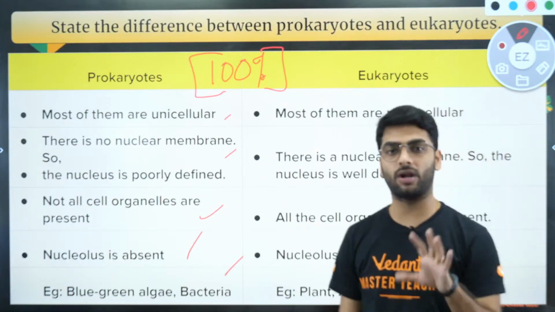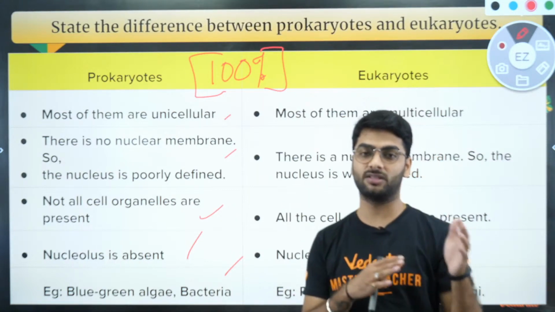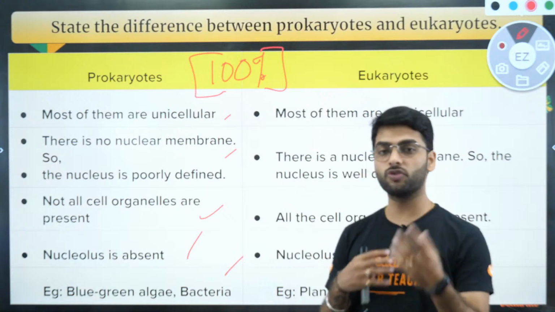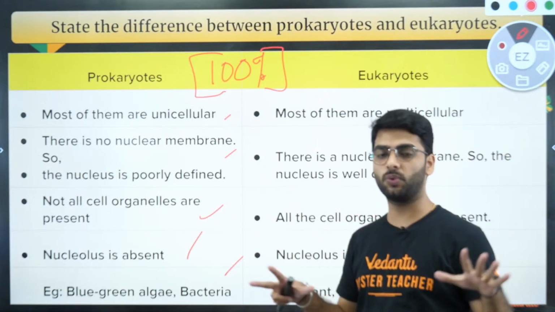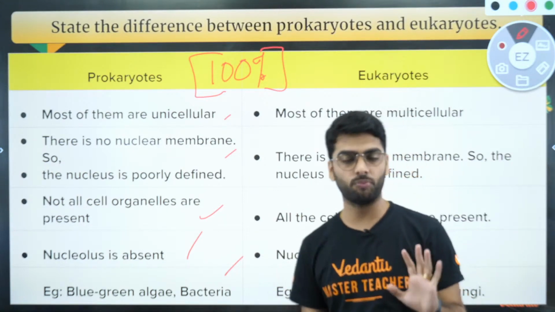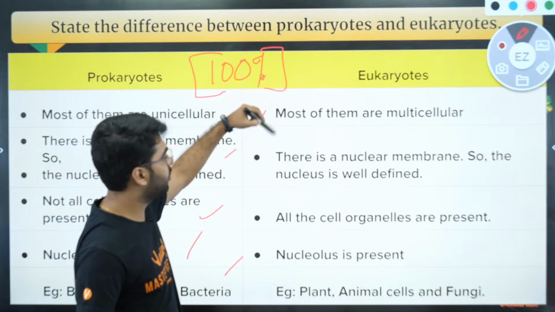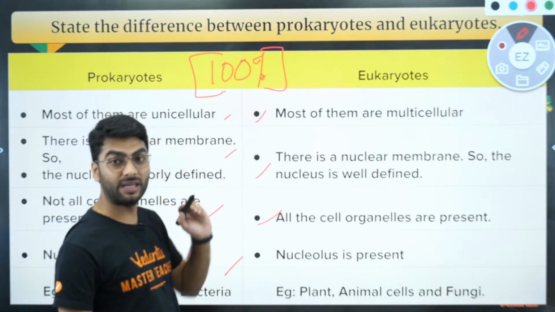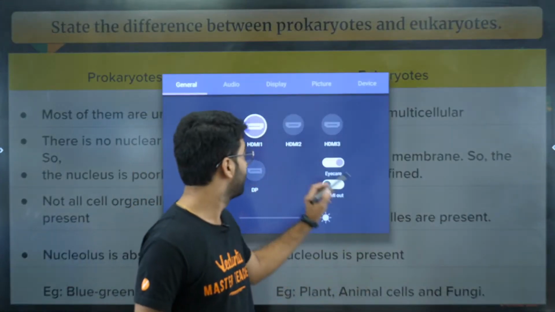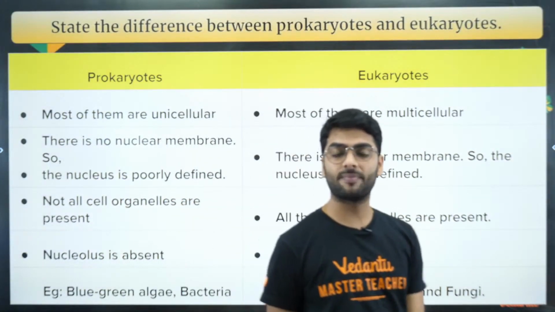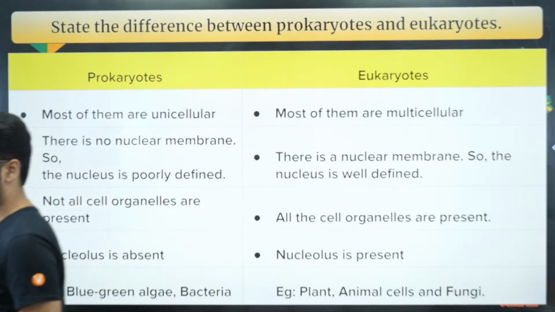So you will not see all the organelles like mitochondria, ribosomes, Golgi complex, endoplasmic reticulum, rough and smooth, plastids. All these you will not see in prokaryote. They are very simple cells. They only have a very spread out nucleus in it, flagella and cilia for movement. Talking about eukaryotes, they are the normal cell which we know. They are multicellular, they have got nuclear membrane, they have so many cell organelles which we saw in the previous slide. They also have a nucleus, example your plant cell, animal cell and fungi. Okay? So that is about prokaryotes and eukaryotes. Please read this slide carefully. I'll just move aside for a few seconds. If you want, take the screenshot.